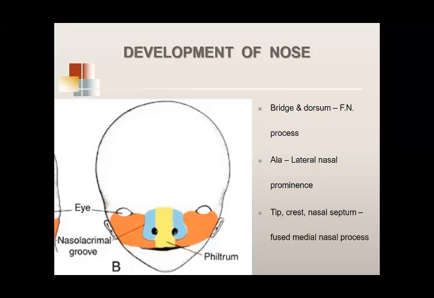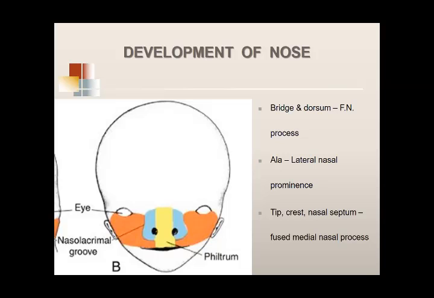Sorry, you can say lateral nasal prominence or lateral nasal swelling. This develops from the lateral nasal swelling. Now the tip of the nose here, and the nasal septum deep inside, are formed from the fusion of medial nasal prominences.